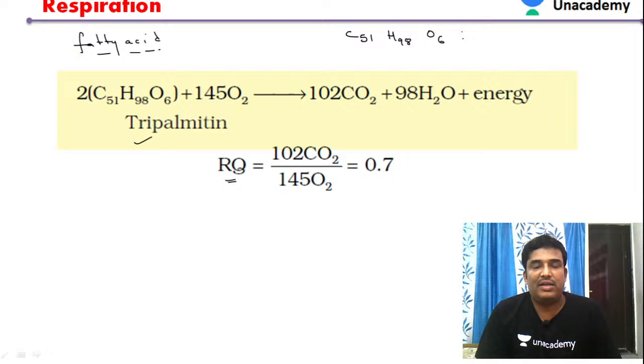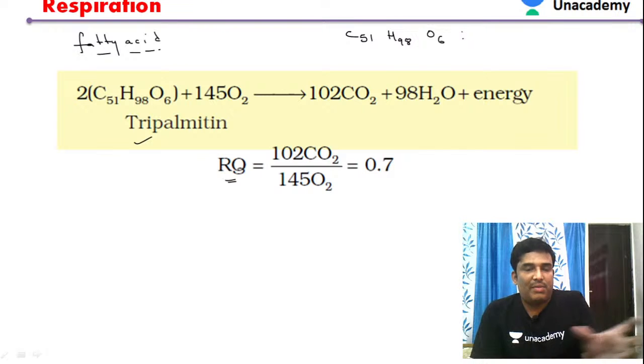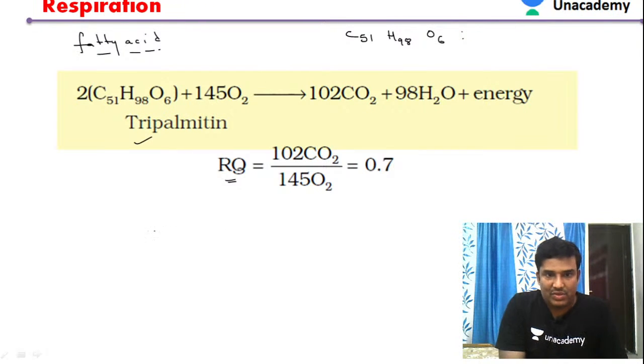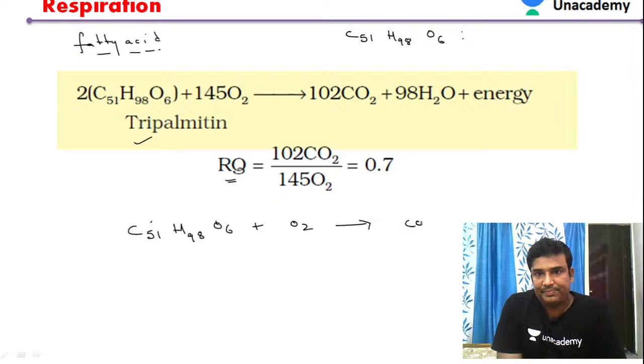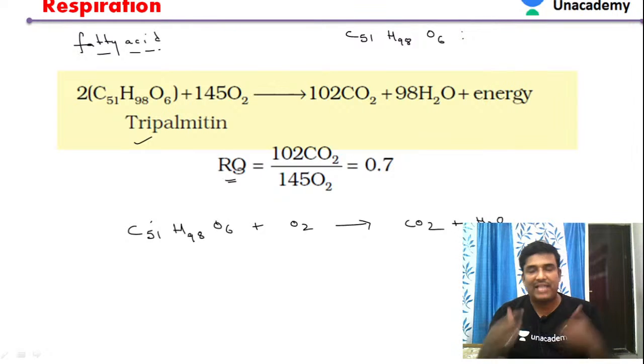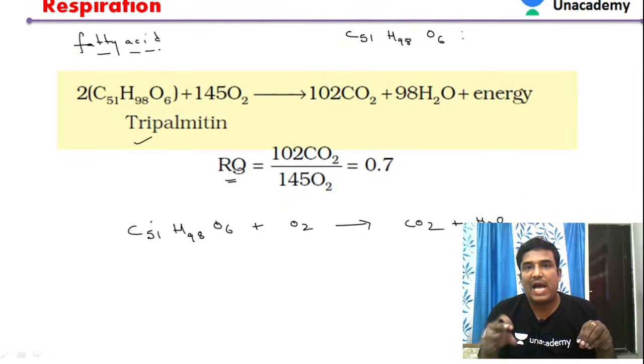Sometimes what they do is they give a question like this: this is the molecular formula of tripalmitin, so find out the RQ value. Then we have to prepare our equation. Directly, if they give it without an equation, then in brackets they will give the molecular formula of tripalmitin. Then we have to write it like this, and we have to balance it by ourselves, and then give the RQ value.